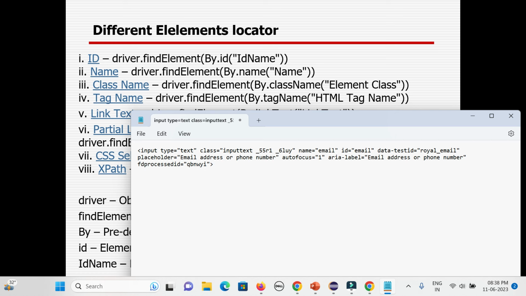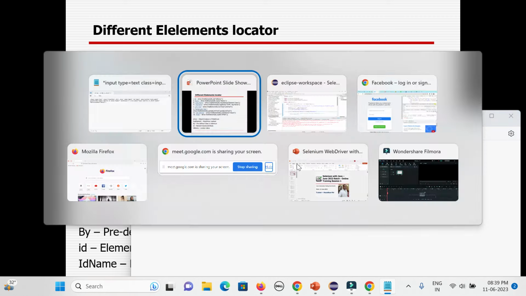In case it is there, you can go with that uniquely. No, no, because your objective is to identify the element. But still, the other properties you can check, which I will let you know. Suppose sometimes you need to validate whether the name attribute is present or not, or whether the value is email or not. Those are different things. There's a method available called getAttribute. You can get all the attributes and validate them also. So this part is done.